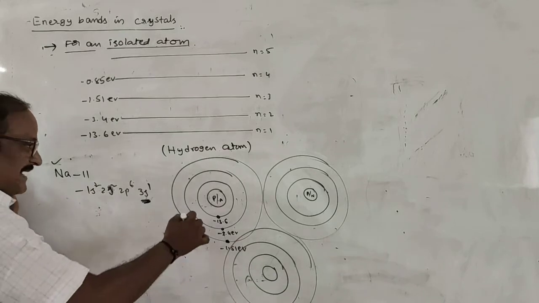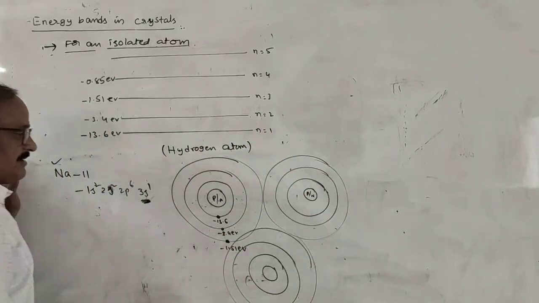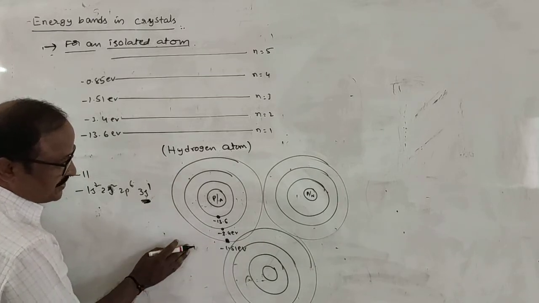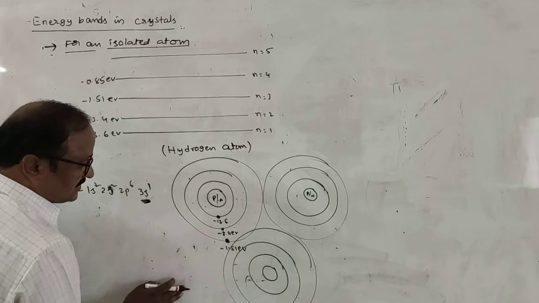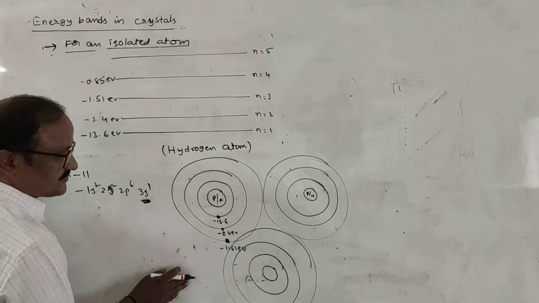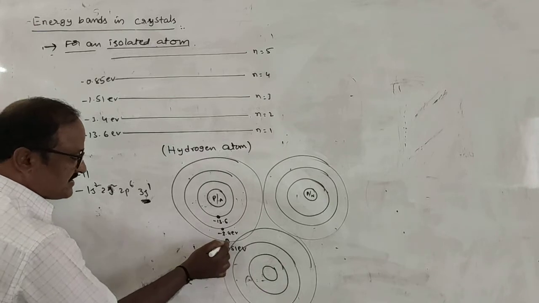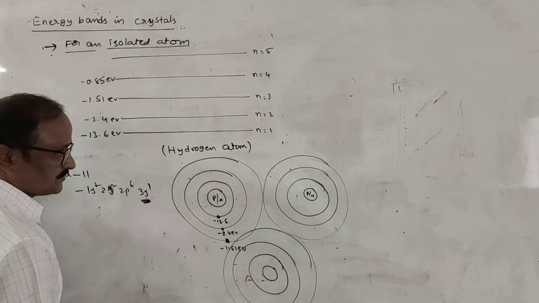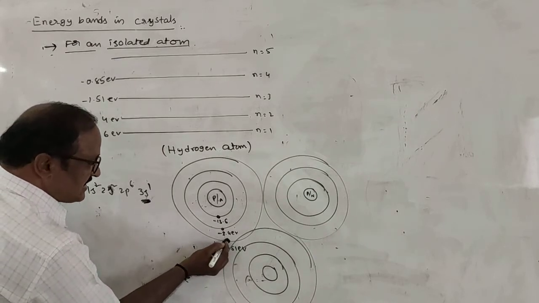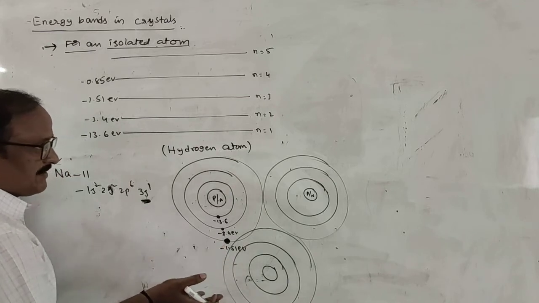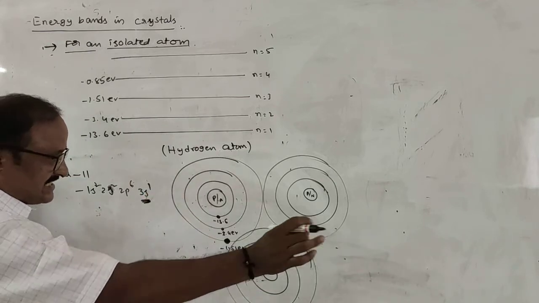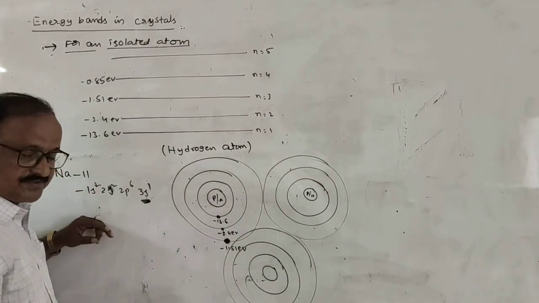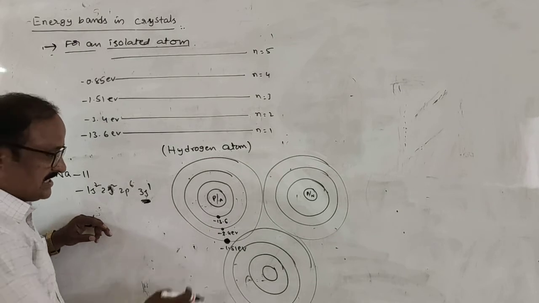But in case of the crystal, which is a combination of a number of atoms, this electron may be influenced by the nucleus of the surrounding atom and also electrons in the surrounding atoms. Maybe this electron is also influenced by this atom also. So then what happens? The energy of the given electron in the valence state is not a discrete amount. It is not a fixed value. Its value will change.